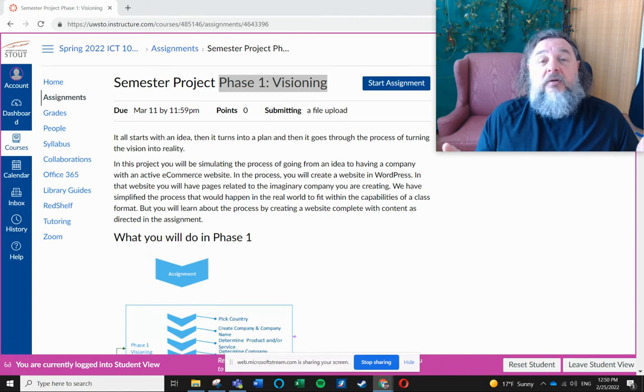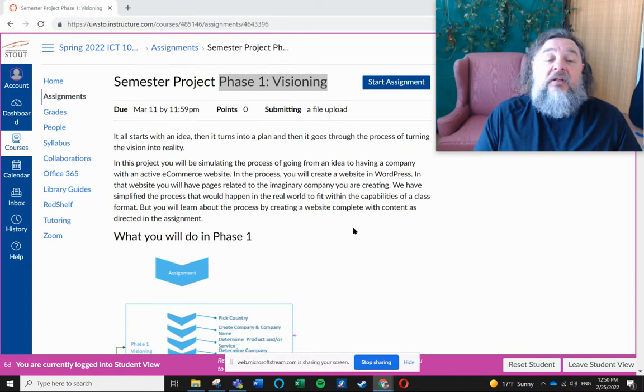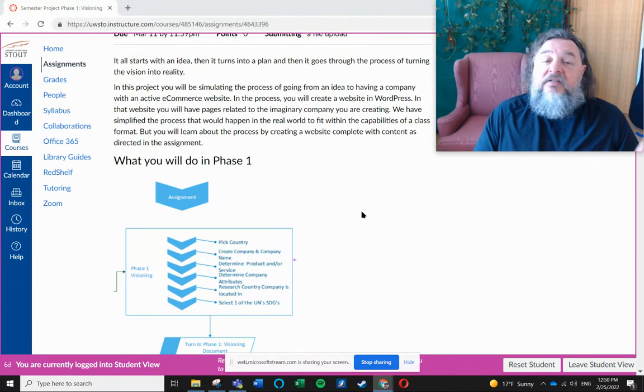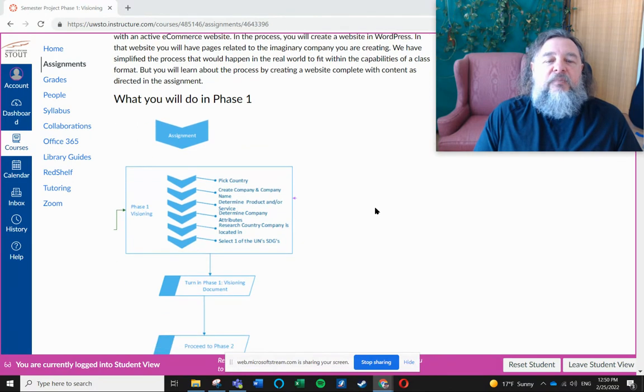Ultimately, what you're going to do is create a website that houses a lot of the content that you're going to be creating in this and other phases, but we'll get into the creation of that website later. What we want to do right now is establish the framework for what kind of company you're working on and what country it's going to live in. So you're going to be simulating the creation of this process.